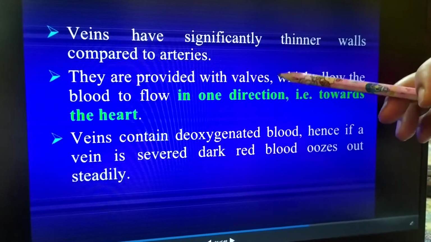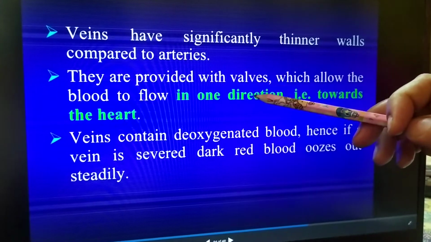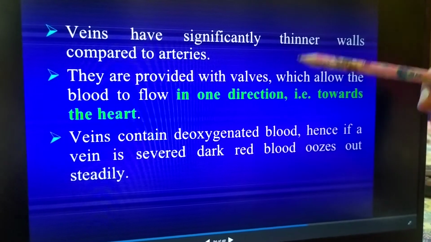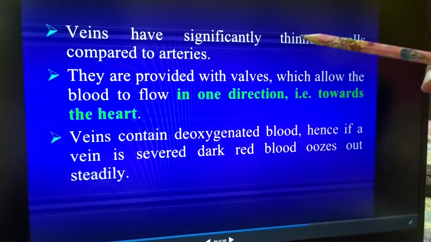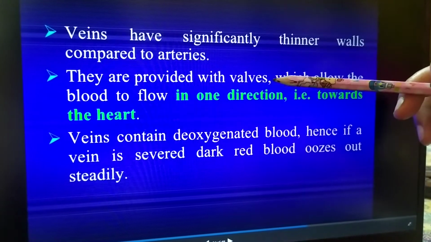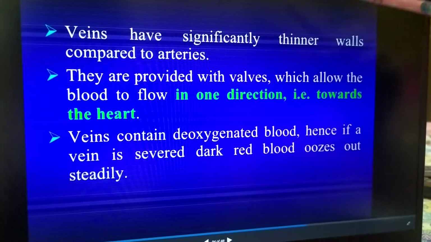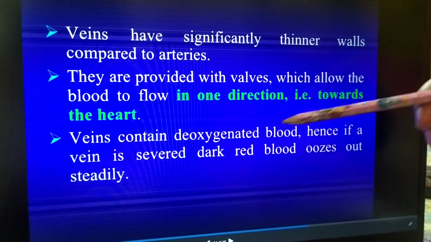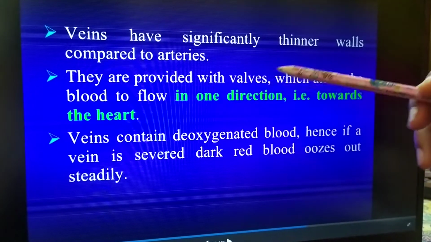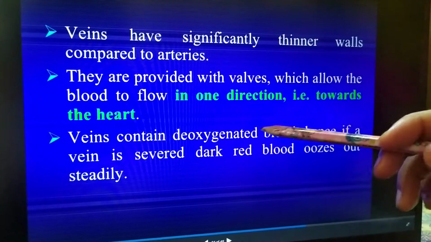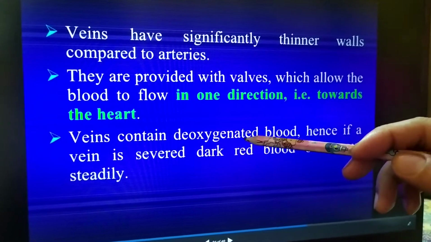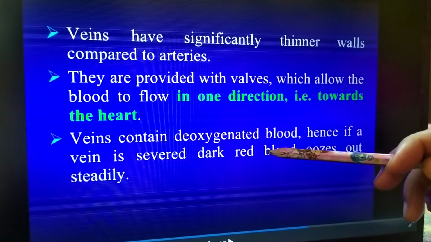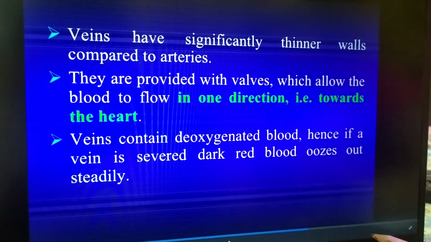They are provided with valves which allow the blood to flow in one direction, that is, towards the heart. Yesterday we had discussed in the heart also that there are valves present between the right auricle and the right ventricle, and the left auricle and the left ventricle. So these valves, wherever present in the body, allow the blood to flow in only one direction. Veins carry deoxygenated blood, hence if a vein is cut, dark red blood oozes out steadily.